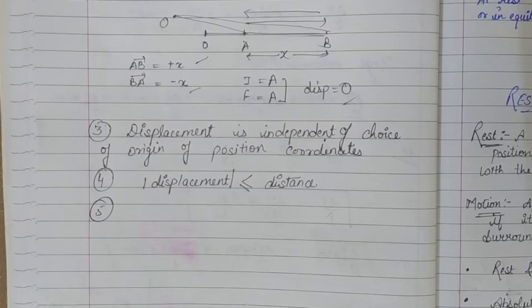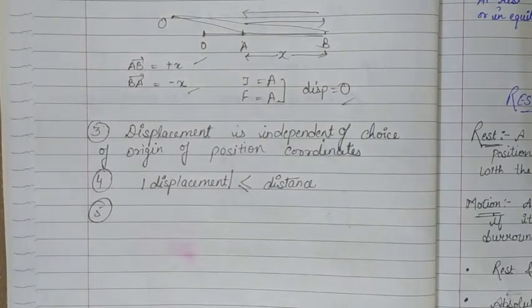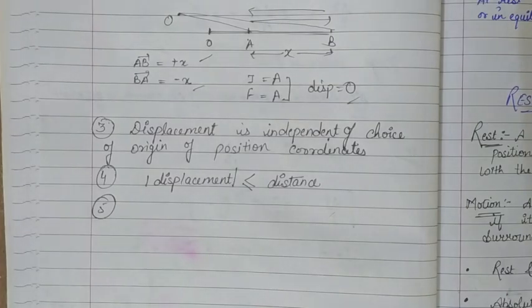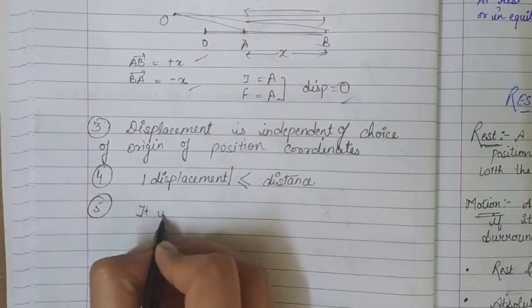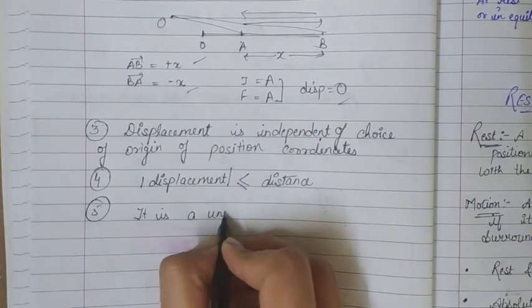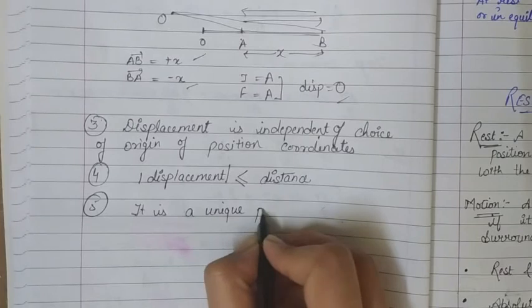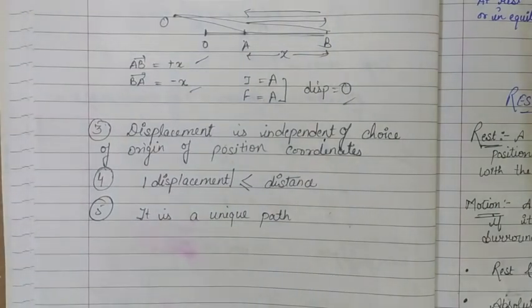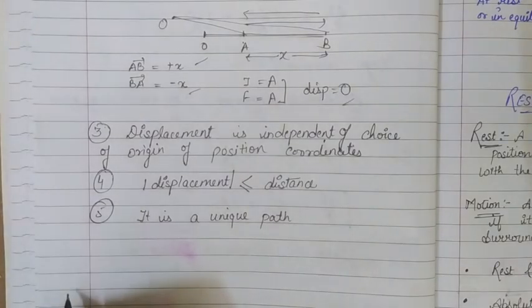Next characteristic is that the displacement of an object between 2 points is a fixed path, is a unique path that body takes from its initial to final position. Now distance can be traveled by any path. There can be a number of paths, but for displacement it is a unique path. Unique means a fixed path, or we should say that the path with minimum path length, that is the displacement. This is the fifth characteristic of displacement.